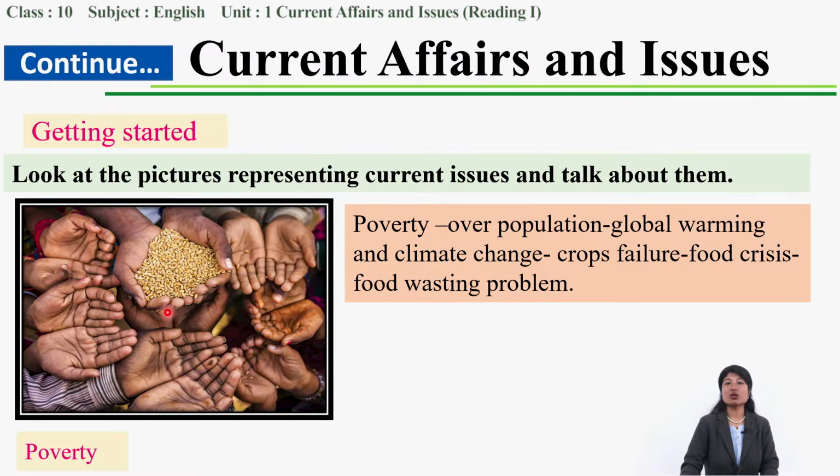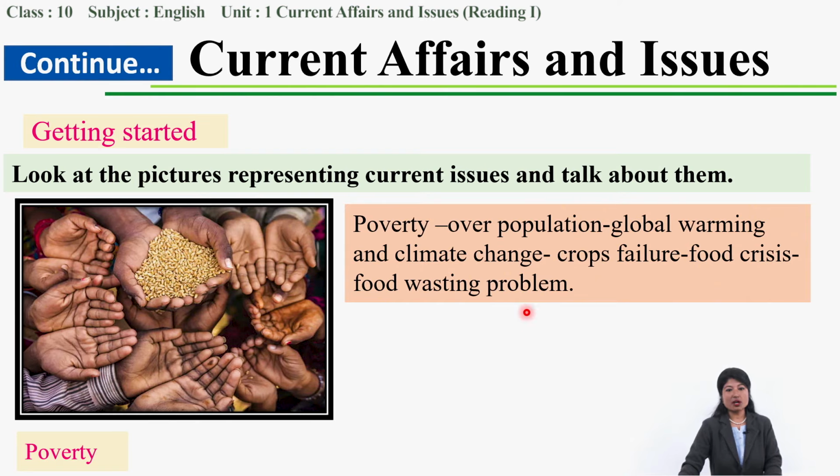This is also the result of global warming. Due to global warming there is climate change, and due to climate change there is crop failure. Okay, there are fewer crops, that means food crisis. So this picture also shows the scarcity of food.